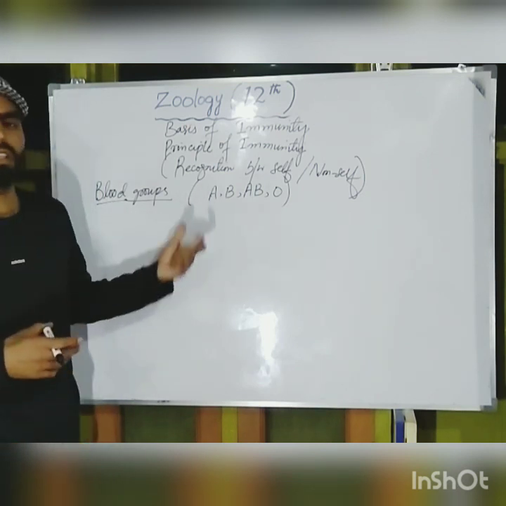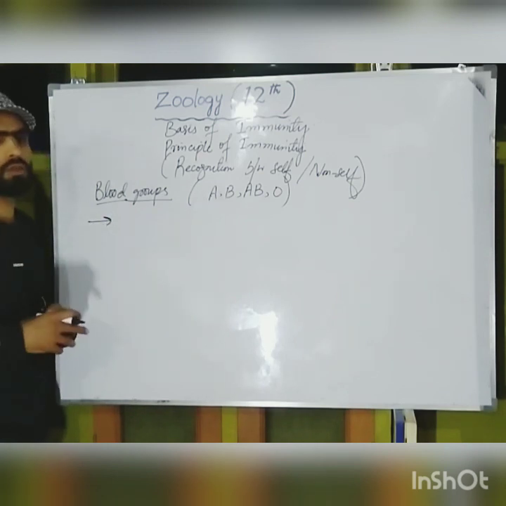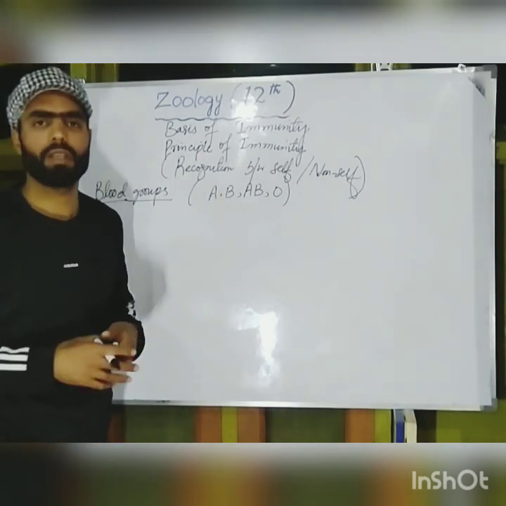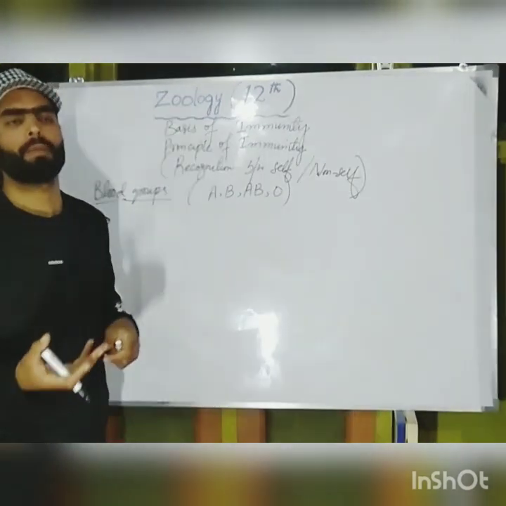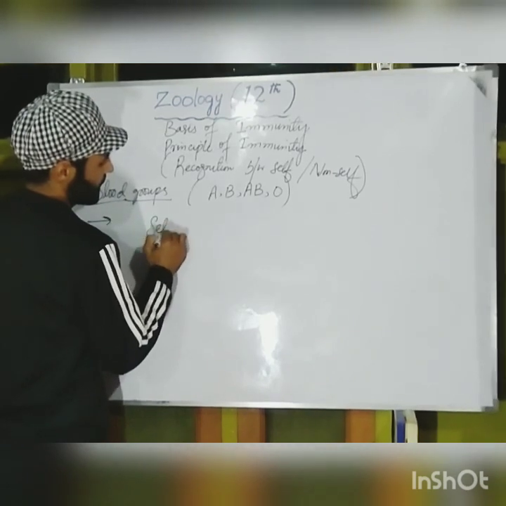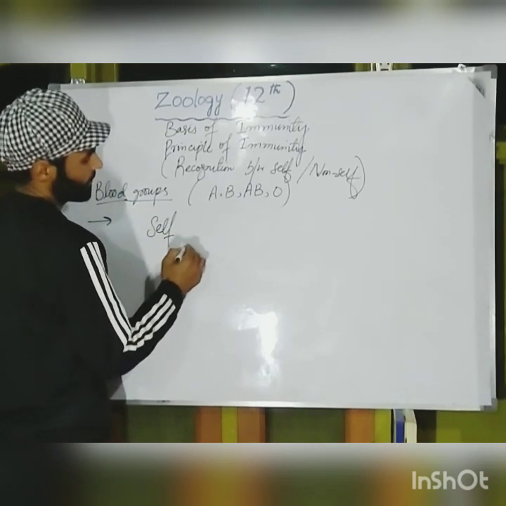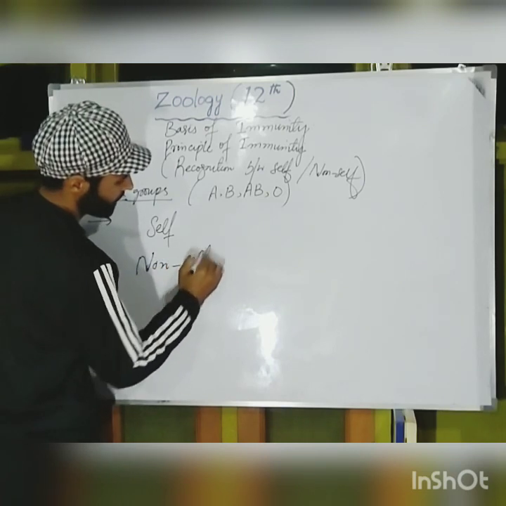And immunology says that our immune system has a special property, that it always recognizes between self and non-self. Here I will write self and non-self.